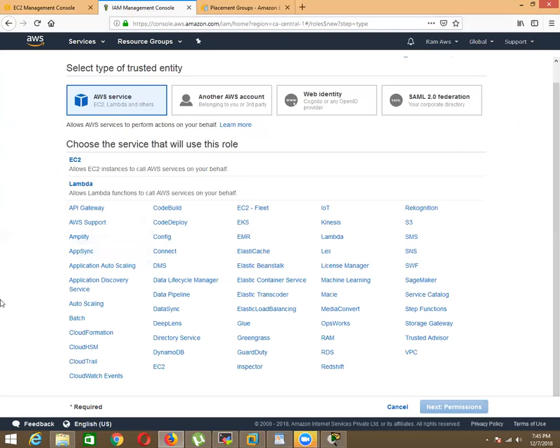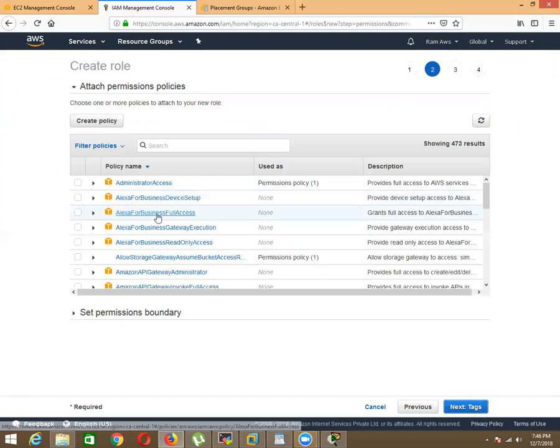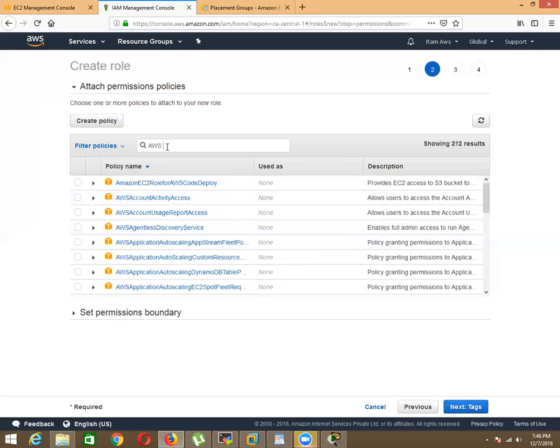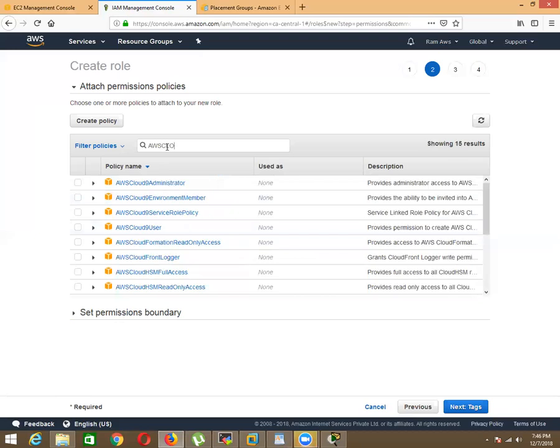And here AWS asks you which management console you want to create a role for, like EC2 and others. So if you click EC2, a major console that wants to communicate with other AWS services, here they provide you the list of permissions. Whichever you want, you can connect and create a role. Like suppose I want AWS CloudWatch full access.